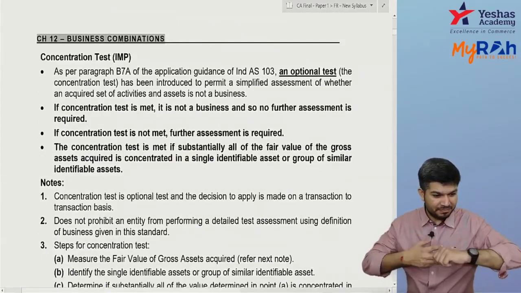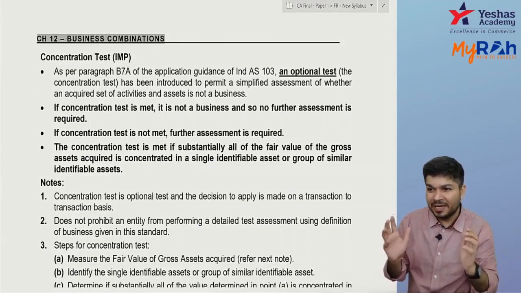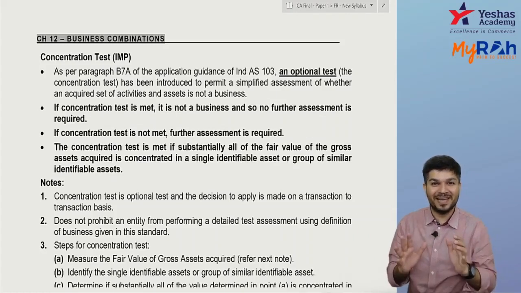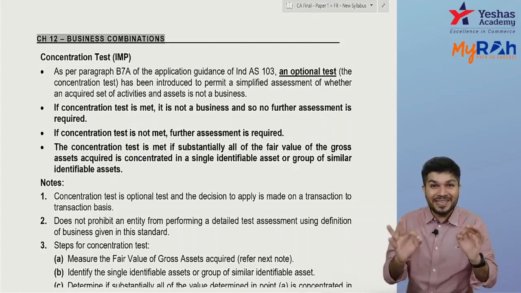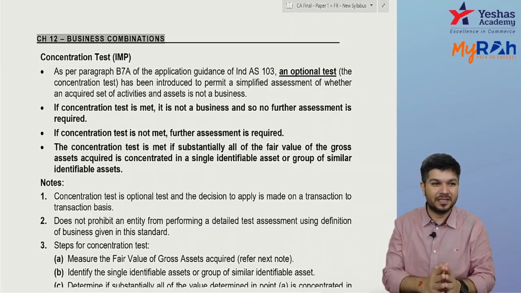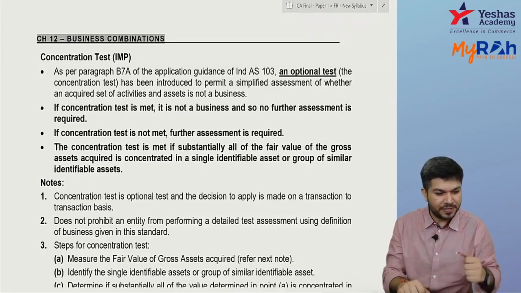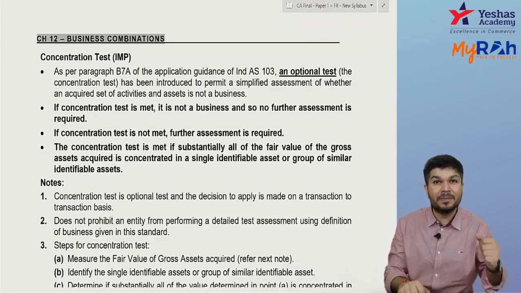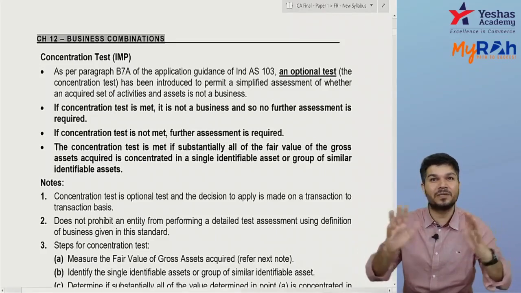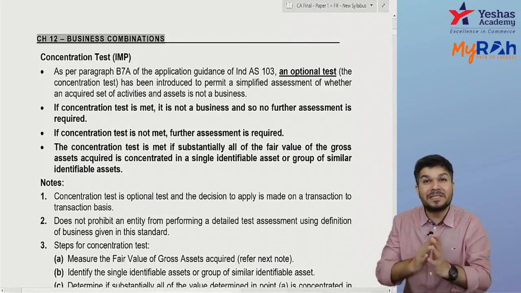Now, in order to understand whether it's a business combination or not, first I need to understand whether it's a business or not. To understand that, I need an integrated set of activities and assets capable of being conducted and managed in a manner as to provide returns to the investor. And it needs a minimum of input and a substantive process.